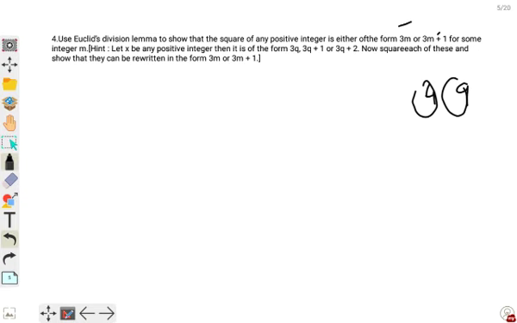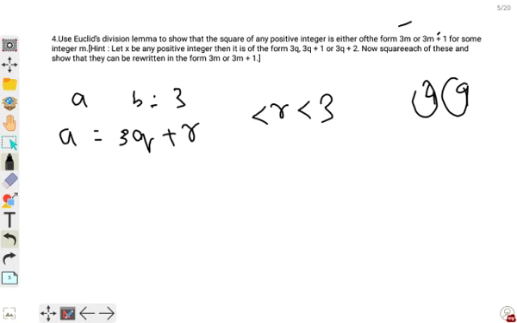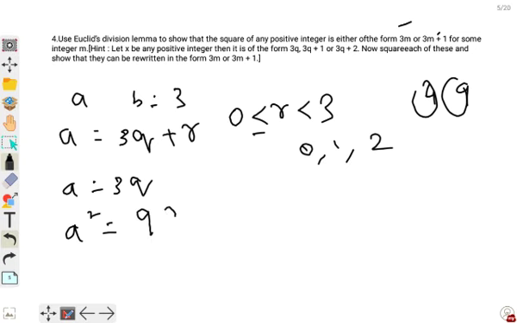So let us take a number. Let the number be a and let b is equal to 3. So I can write a is equal to bq plus r. In this case r should be less than 3 but greater than or equal to 0. So r can take the values 0, 1 and 2. For example, r takes the value 0. Okay, a is equal to 3q, r becomes 0. So when I square both sides, it becomes a square is equal to 3 3s are 9 q square.